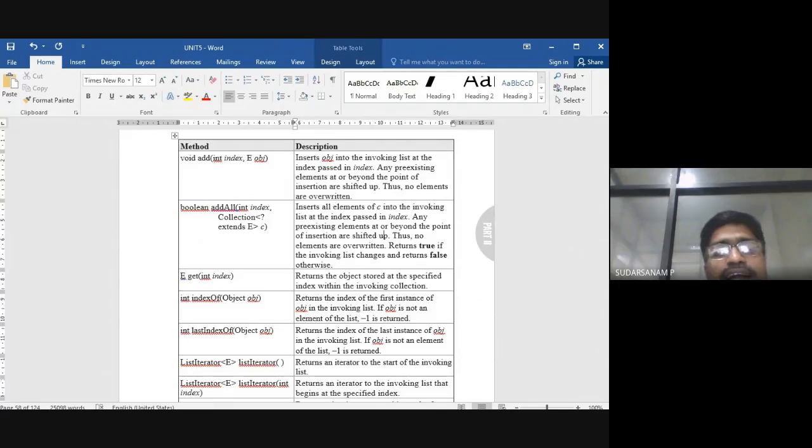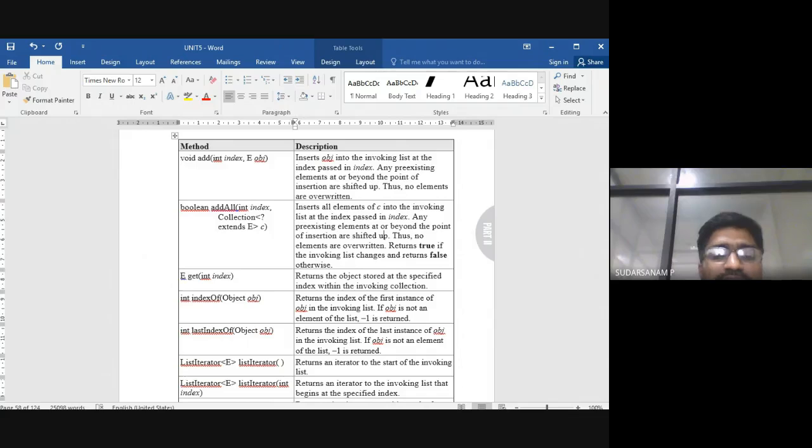Next is boolean addAll(int index, Collection c), which inserts all the elements of c into the invoking list at the index passed. The boolean tells you whether that position is available in the list or not. For example, you have 5 elements but you are trying to insert at the 10th position. That is not possible, so that is what happens here.